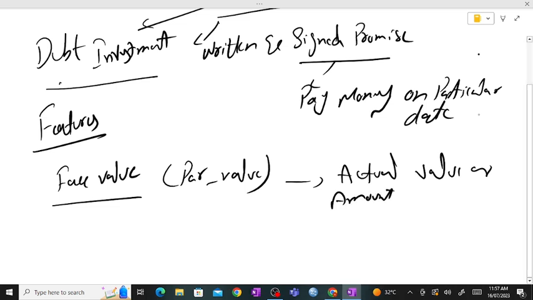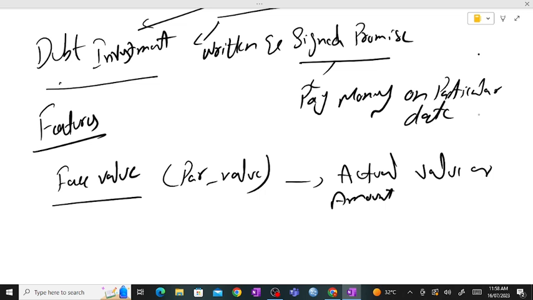For instance, if you have 100 rupees, you can see clearly mentioned on your note that this is 100 rupees. 100 is already mentioned everywhere on your note. It clearly shows whether it is 100 rupees, 1,000 rupees, or 500.